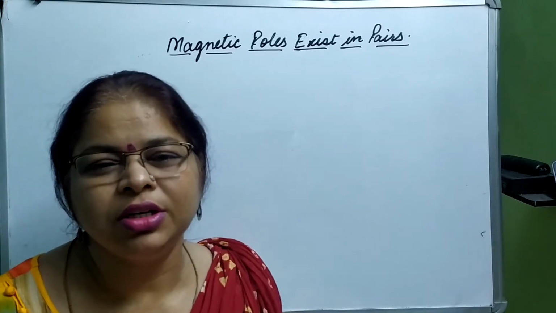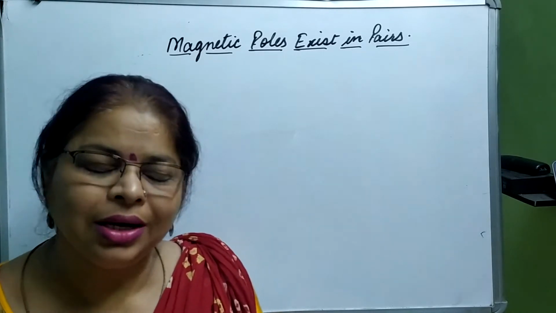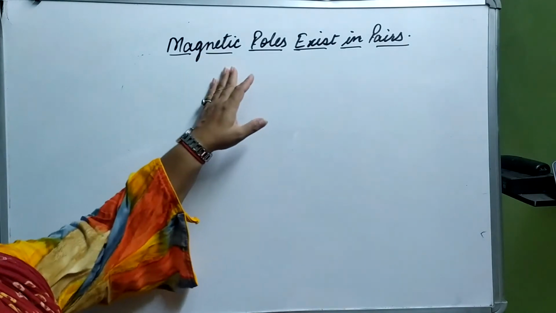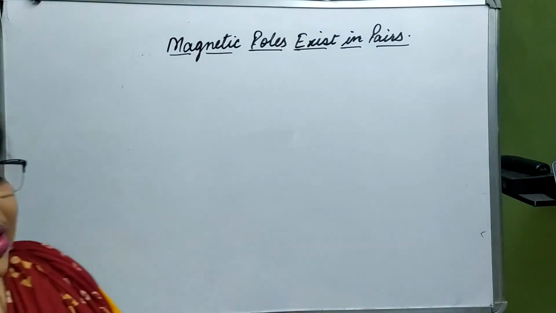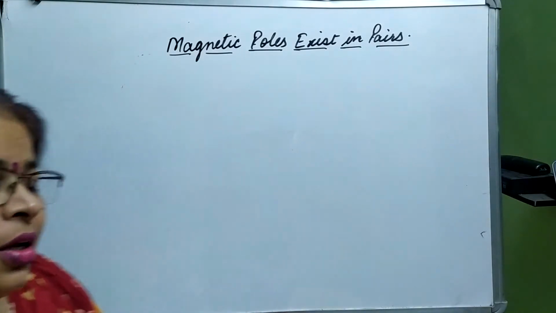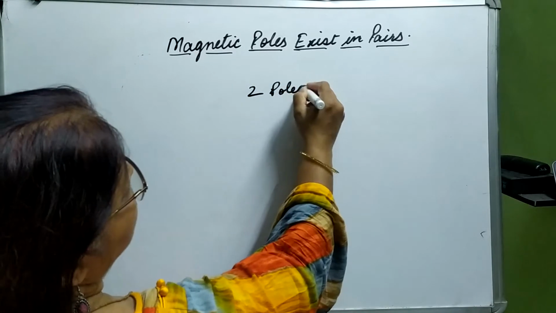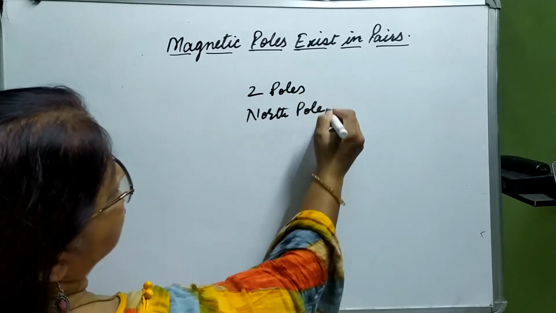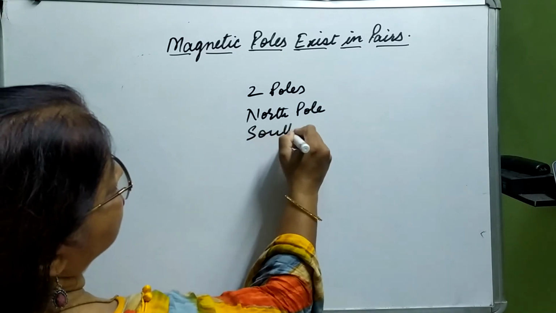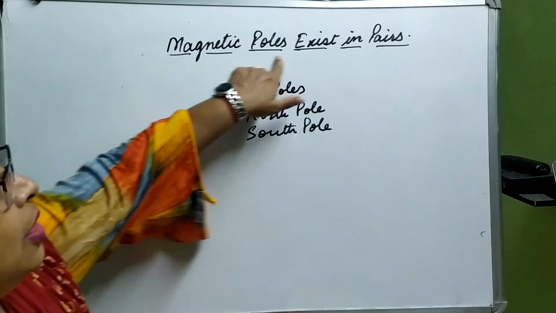Good morning, dear students. Today we are going to study the next concept, and the concept is that magnetic poles always exist in pairs. Each magnet has how many poles? Two poles. And what are they? North pole and south pole.